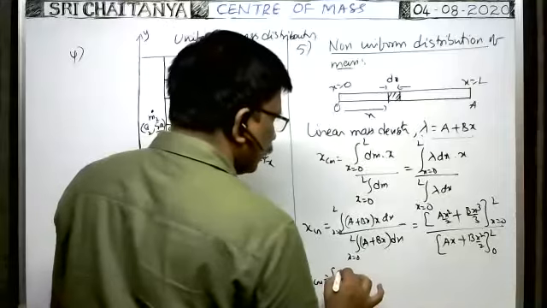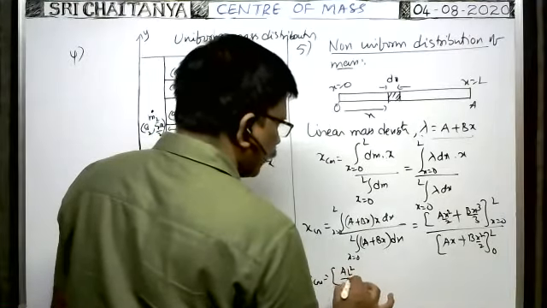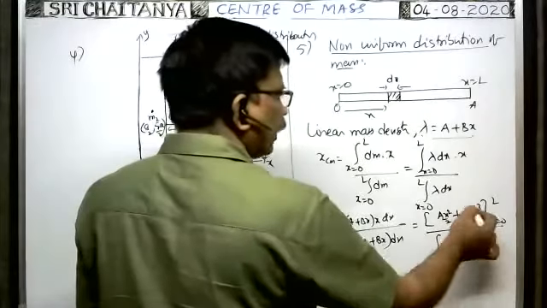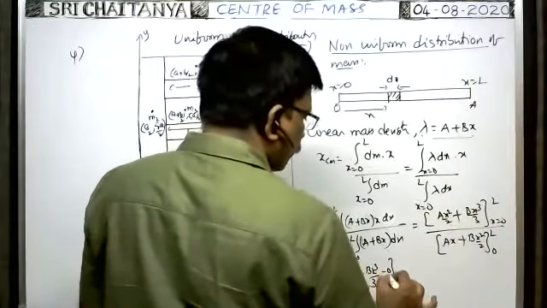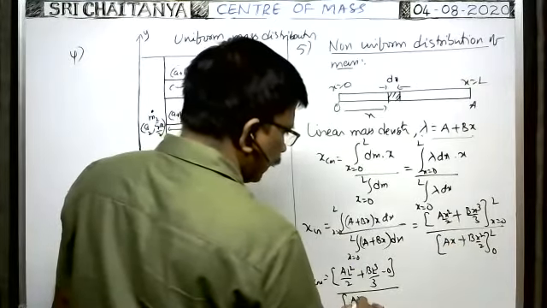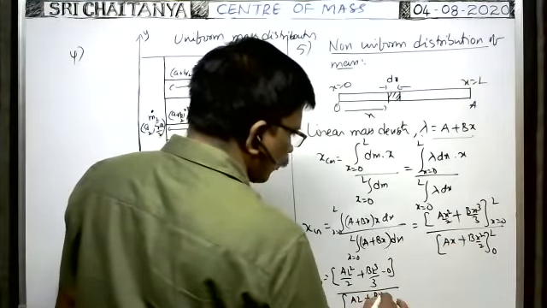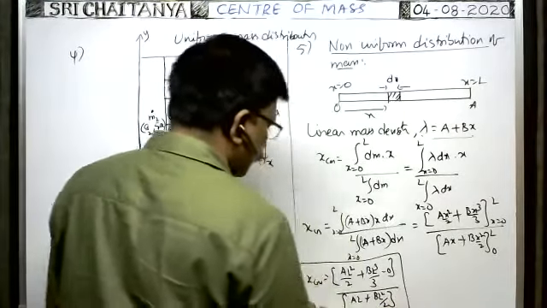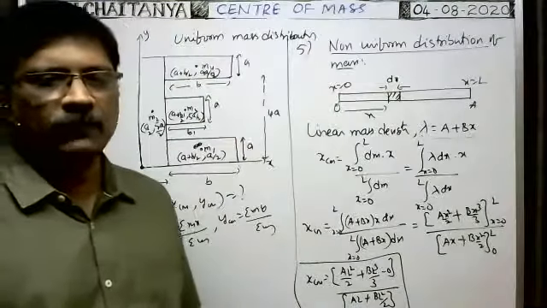When you substitute upper limit, a L square by 2 plus b L cube by 3. When you substitute lower limit, this total becomes 0, by in the denominator a L plus b L square by 2. Okay, of course you simplify them, you will get answer. This is the x coordinate of center of mass.